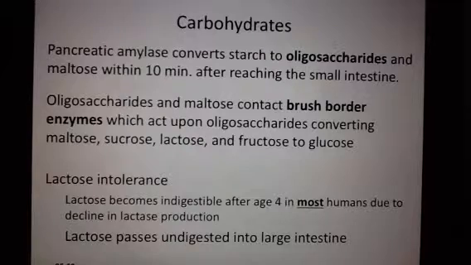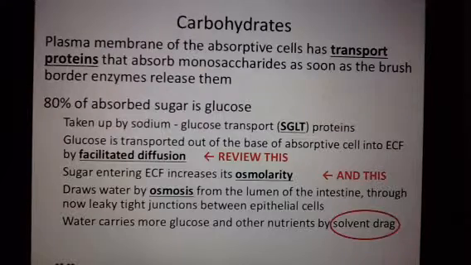I don't think that we need to jump into lactose intolerance here. I think that this section is difficult enough. So the brush border is using the enzymes to break it apart, and the cell membrane of those absorption cells in the small intestine has transport proteins embedded in it that absorb those sugars as soon as the brush border enzymes release them. So you can think about the enzymes on the surface breaking apart these sugars, and then right when the sugar is broken apart, it's absorbed into the cell.